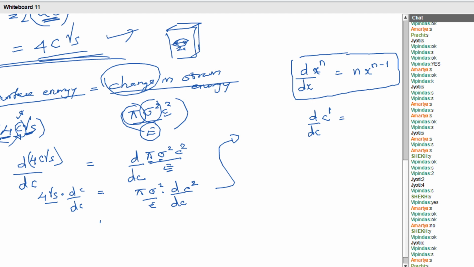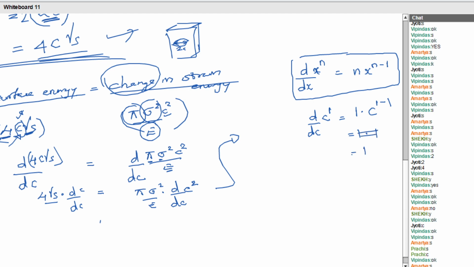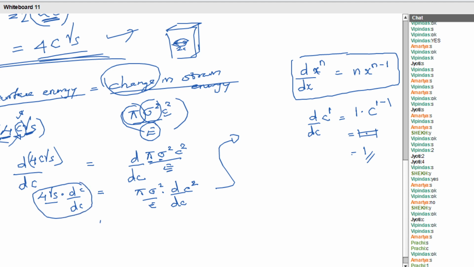That is equal to 1 into c raised to 1 minus 1, that is 1 into 1. c raised to 0 is 1 itself. So the answer is 1. So here this will be replaced by 4 gamma s. Am I right?